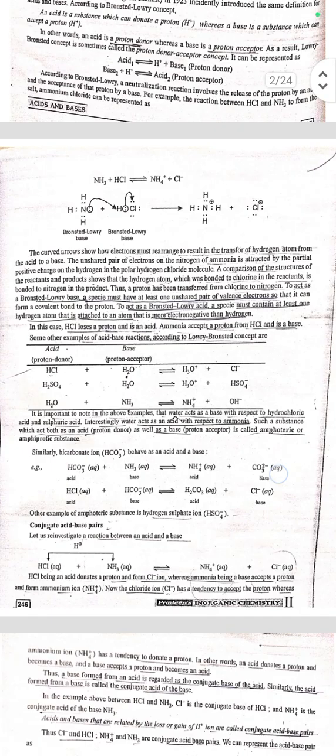To act as a Bronsted-Lowry base, a species must have at least one unshared pair of valence electrons so that it can form a covalent bond to the proton. To act as a Bronsted-Lowry acid, a species must contain at least one hydrogen atom that is attached to an atom which is more electronegative than hydrogen. In this case, HCl loses a proton and it is an acid. Ammonia accepts a proton from HCl and it is a base.